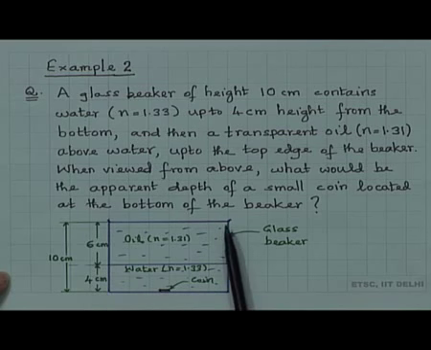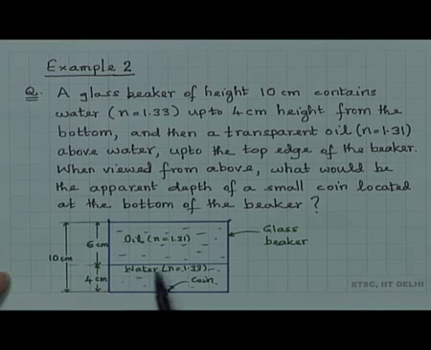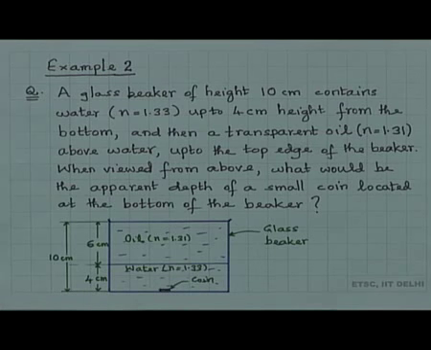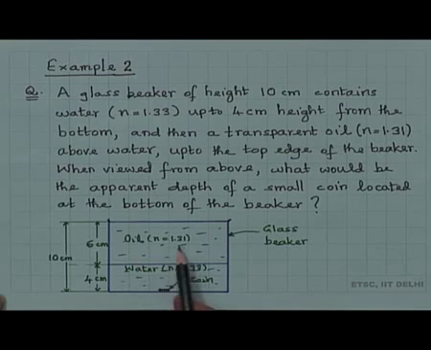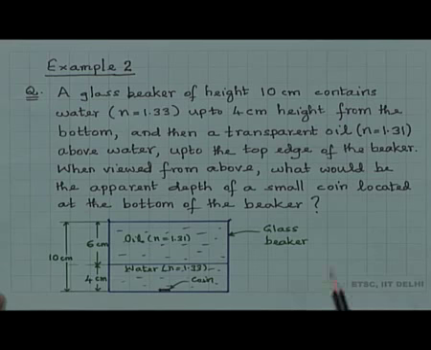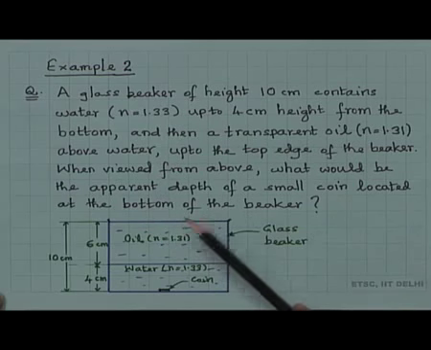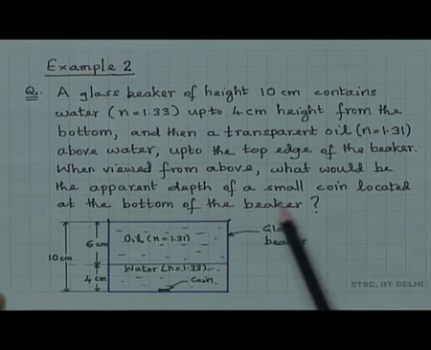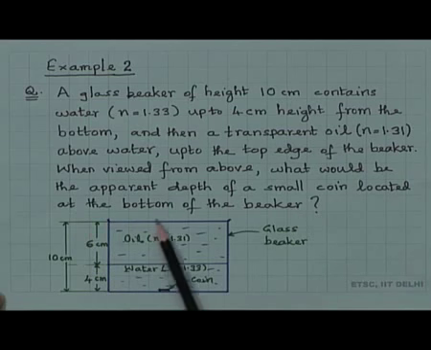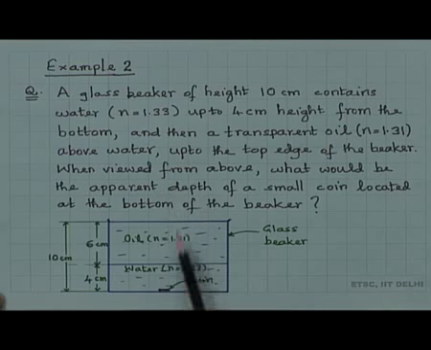There is a glass beaker of total height 10 centimeter, the first 4 centimeter is filled with water, n equal to 1.33, and the next 6 centimeter is filled with transparent oil of refractive index n equal to 1.31. When viewed from the top, what would be the apparent depth of a small coin located at the bottom of the beaker? There is a small coin placed here at the bottom of the beaker. What would be the apparent depth when viewed from above?